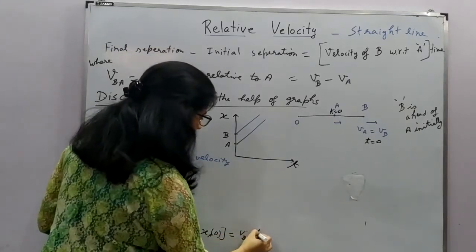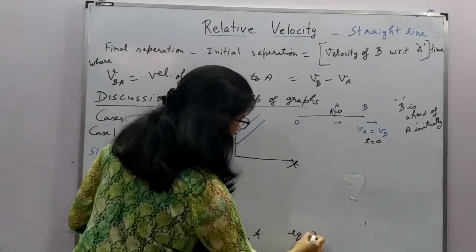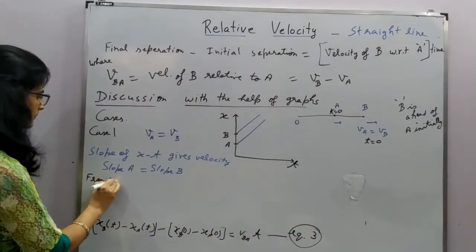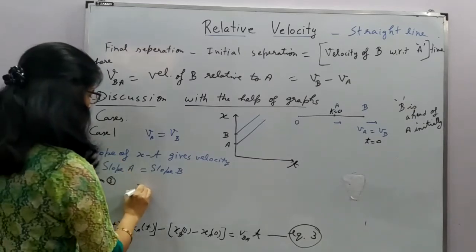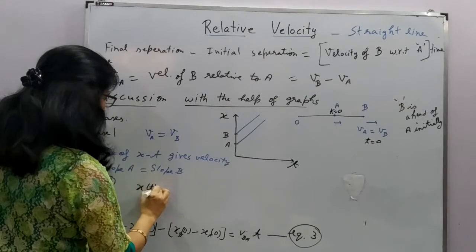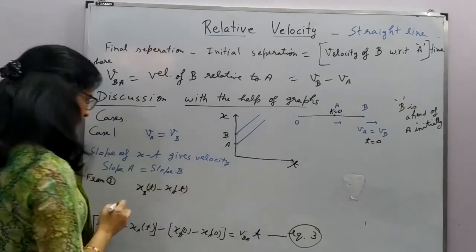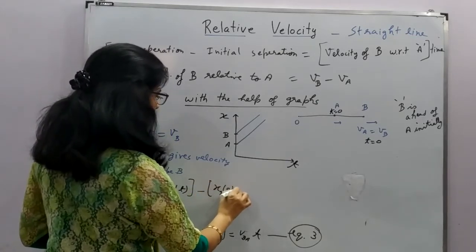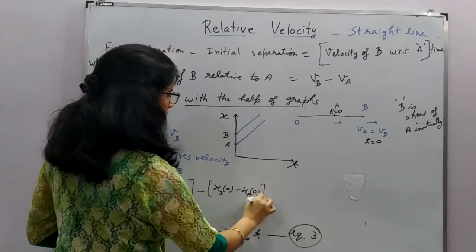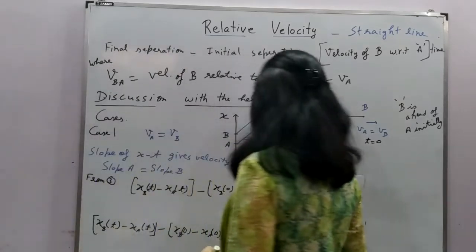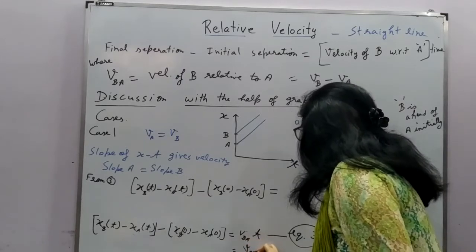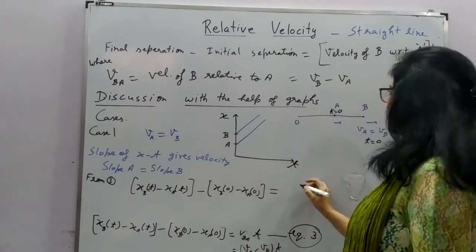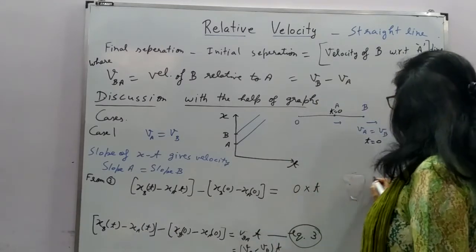Now if we look at the expression, if we mark this as equation 3, from 3 we can analyze that the separation between the two is equal to VB minus VA into T. So if VB is equal to VA, we can say that 0 into T. Why?